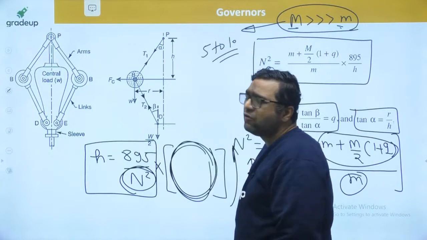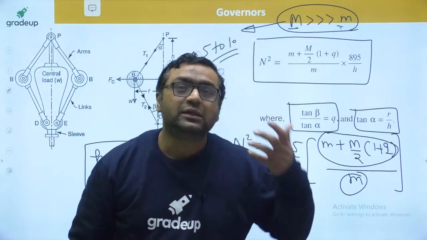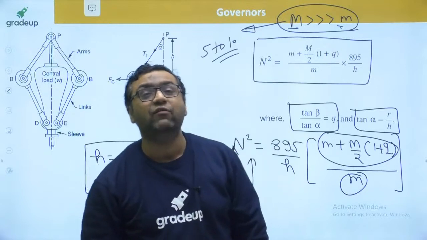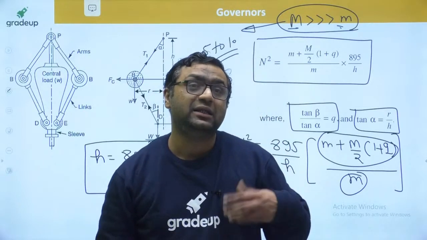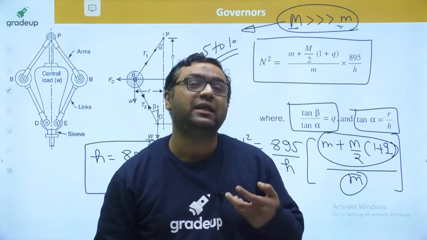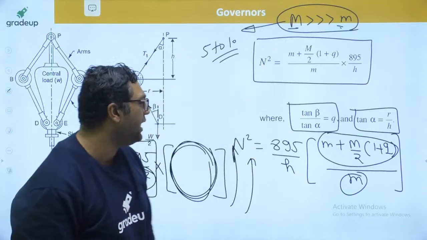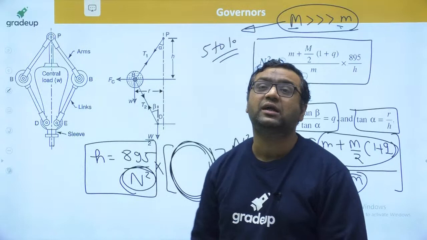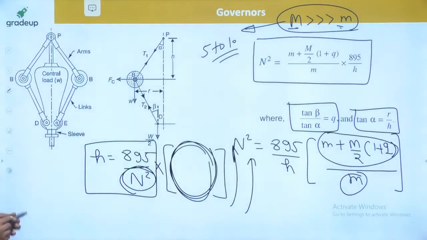So the sleeve was 5 to 10 times in weight compared to the fly ball. That was the thing Sir Porter had done. And because of that, this governor became the first working governor in the field of governors, and this is also a centrifugal type of governor.